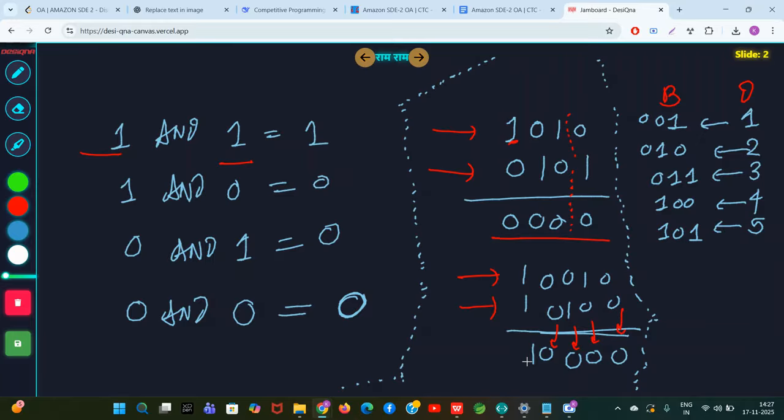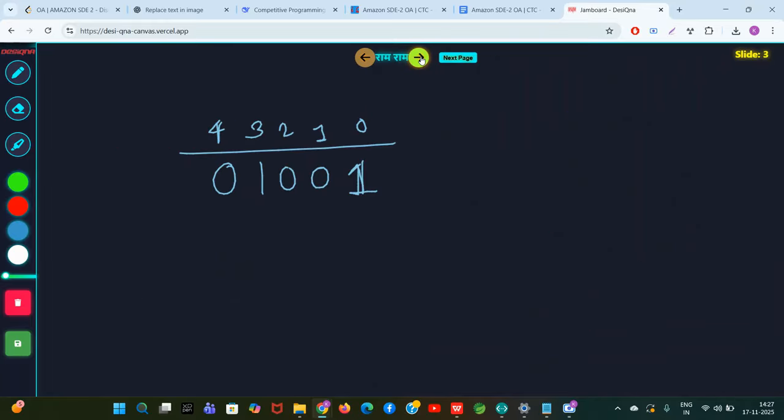Okay, sir. So, how will you choose a subset of size m so that the work gets done? For example, before I go towards the example, you can see this number, right? This is the binary number. How will you convert to decimal? 0 index, 1 index, 2 index, 3 index, 4. This is called the most significant index.